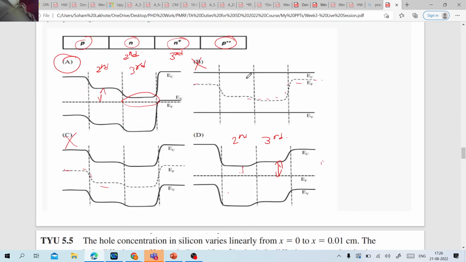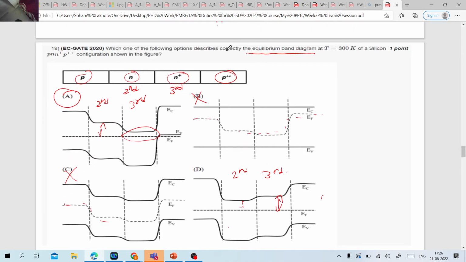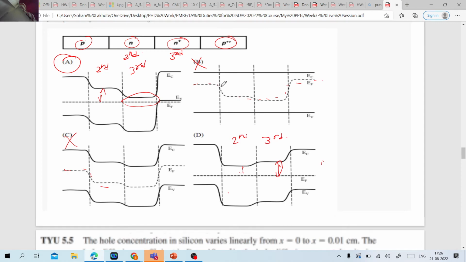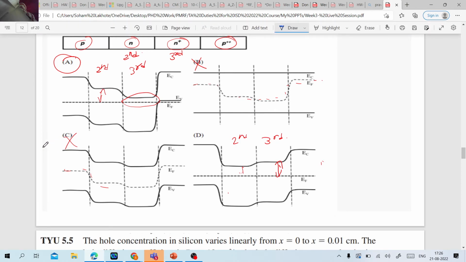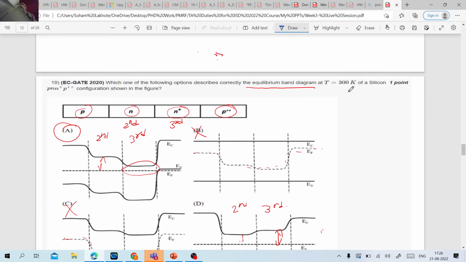The way we had solved it is, first of all, they had mentioned the equilibrium band diagram, correct? So for the equilibrium band diagram, you know that the Fermi level cannot change. The Fermi level needs to remain constant, correct? So option B and option C are directly eliminated because E_F is not constant, correct?